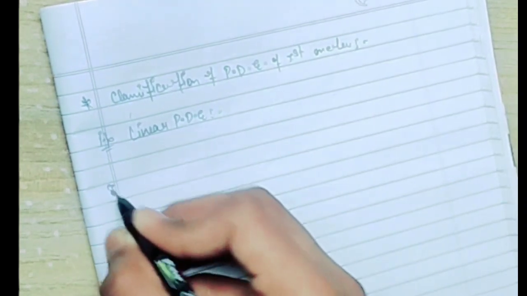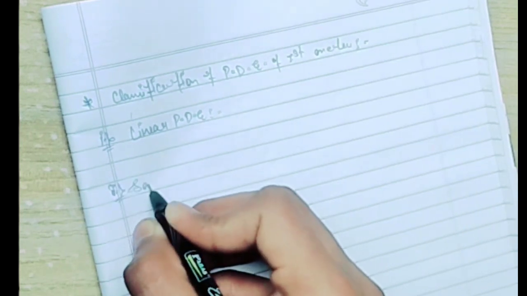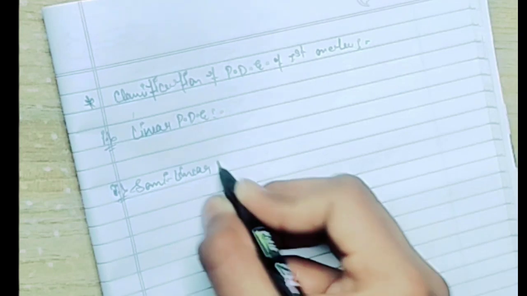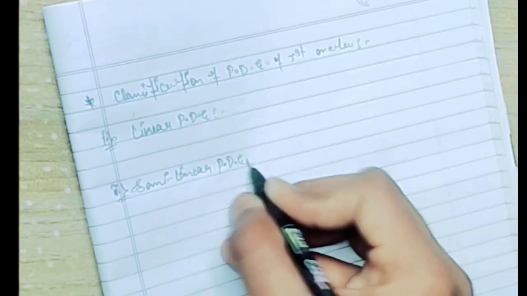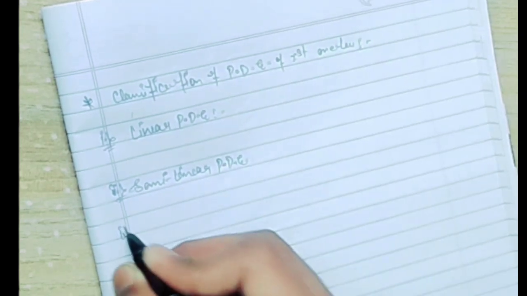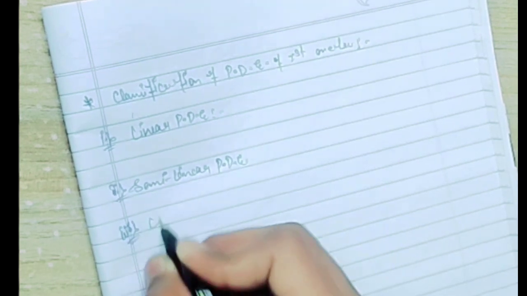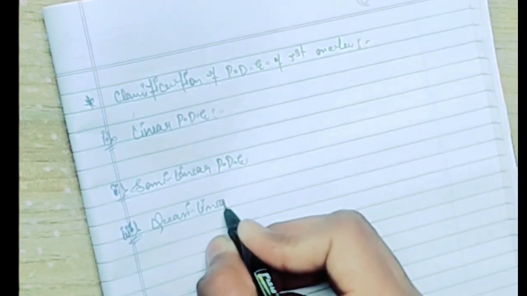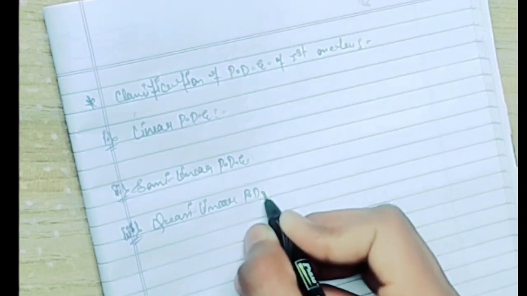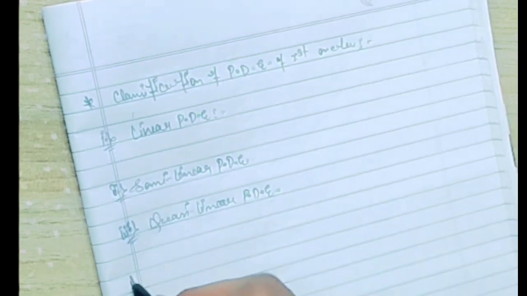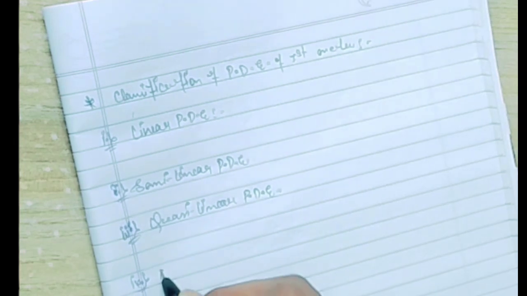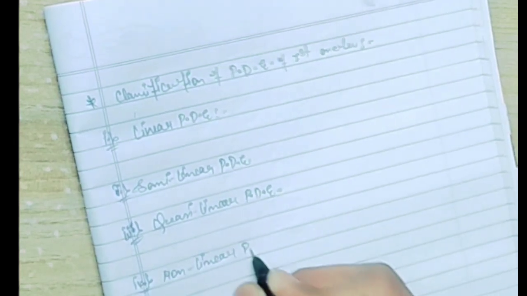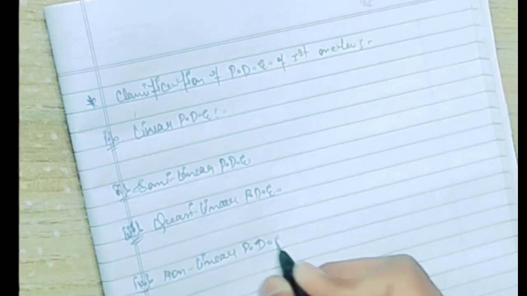Second is the semi-linear partial differential equation. Third is the quasi-linear partial differential equation. And fourth is the non-linear partial differential equation.